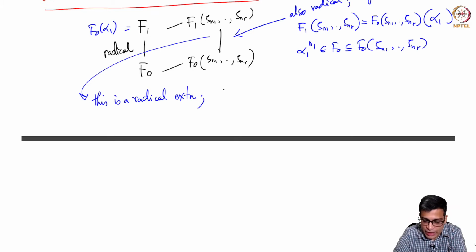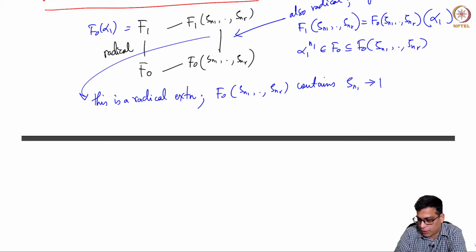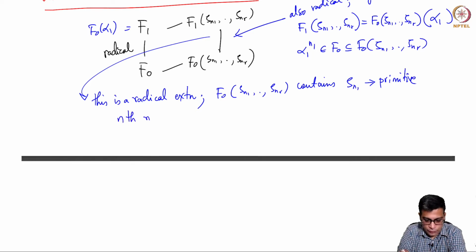And what is the degree of that extension? Okay, so this radical extension contains, the base of this radical extension contains zeta n1, which is a primitive n1th root of unity.